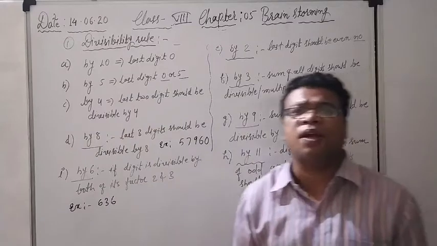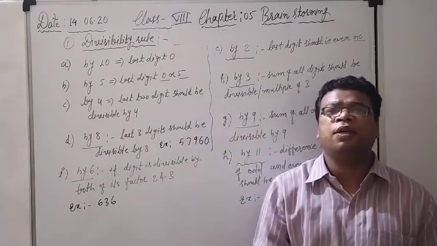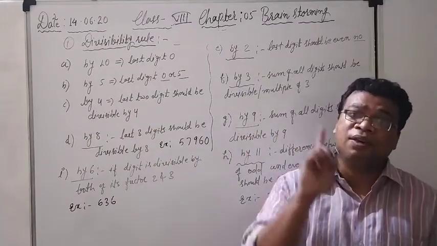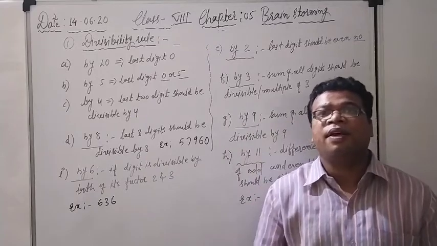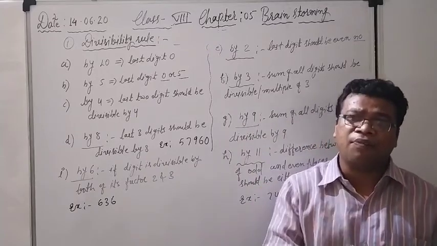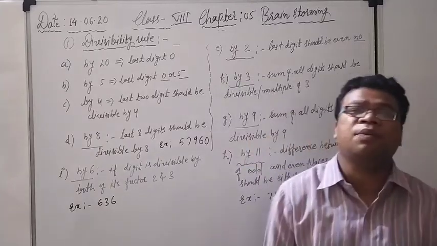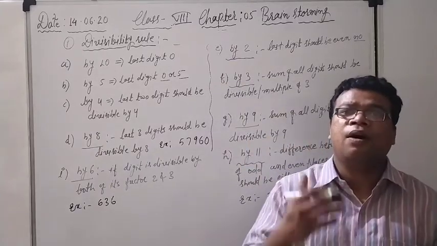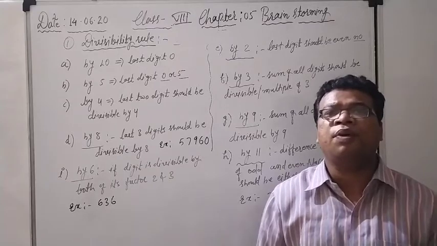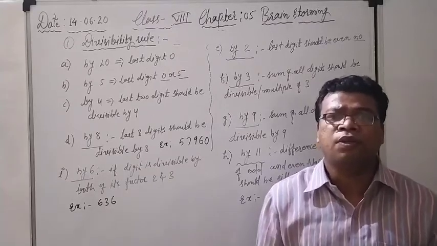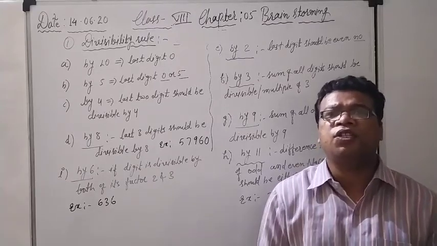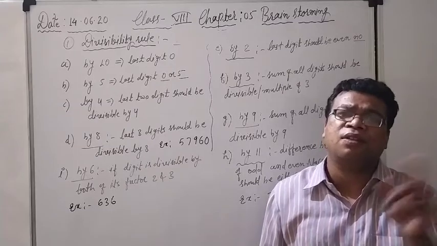Our second one, you can see, is by 5. Divisibility rule by 5. What is the divisibility rule here? If the last digit is either 5 or 0, then the number, whatever is given to us, will be divisible by 5. If you read the table of 5, what will you observe? Just read the table of 5. 5 sevens are 35.